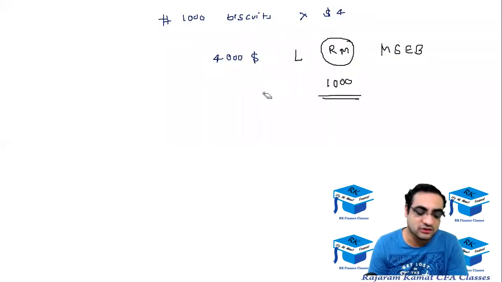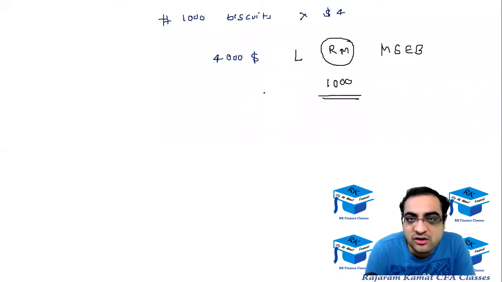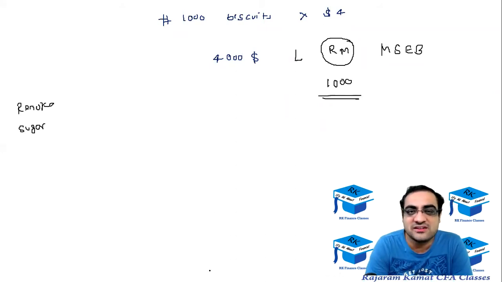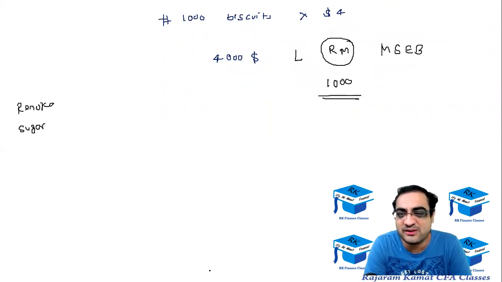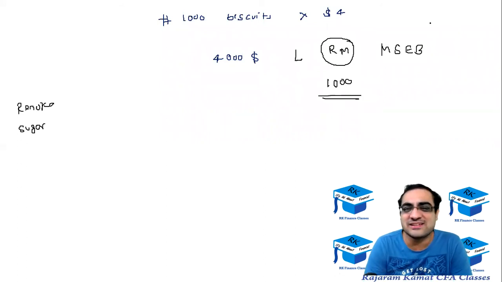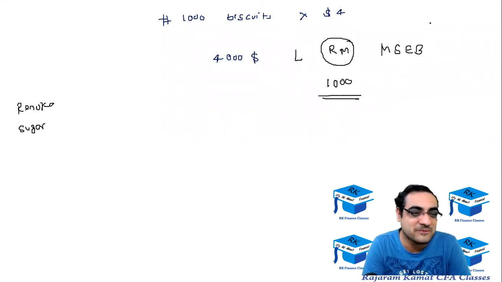Let's say that is $1,000, and your raw material supplier was Renuka Sugar. I think everyone knows this company, Renuka Sugar. How many are aware of this company? I think it's called Shree Renuka Sugar. How many are aware of this company? This company का share price has taken a lot of hit. Okay, I know Anusha will know it surely. But apart from Anusha, only Mayur knows it. Okay, Prerit knows it. Okay, fine. So I thought this is a very famous company which many of you would know.